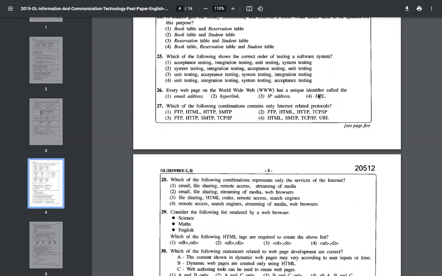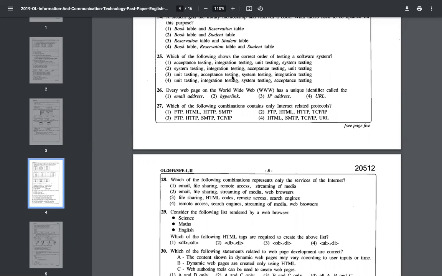Which of the following shows the correct order of testing a software platform? Okay, so when you want to test the software, this is actually general. So think generally, don't think much about software testing. Just think generally, if you want to test something, first you have to test individual units. So here also the same. Unit testing comes first. Acceptance should be done finally, right?